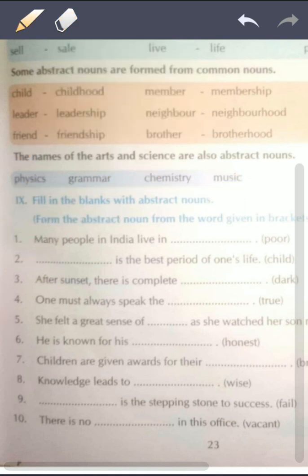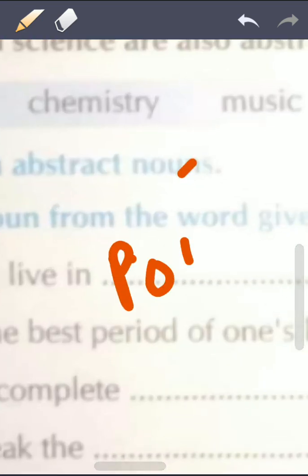Okay, so many people in India live in poor. From poor we will make poverty. Okay, गरीब से हम बनाएंगे गरीबी.